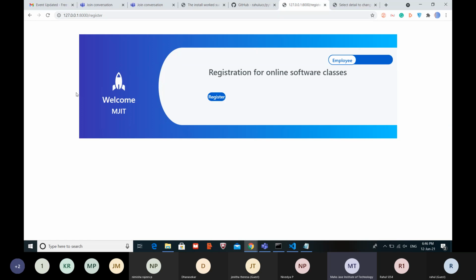If you have any doubt, just ask me now on creating the website. Don't think it's hard to create a website in Django. If you understand the simple things of MVT, model view template, you can create a website. It requires just a few lines of code, that's it. So any doubts?